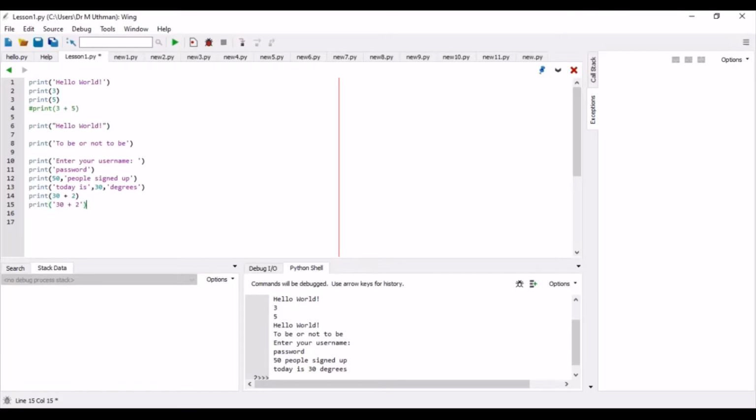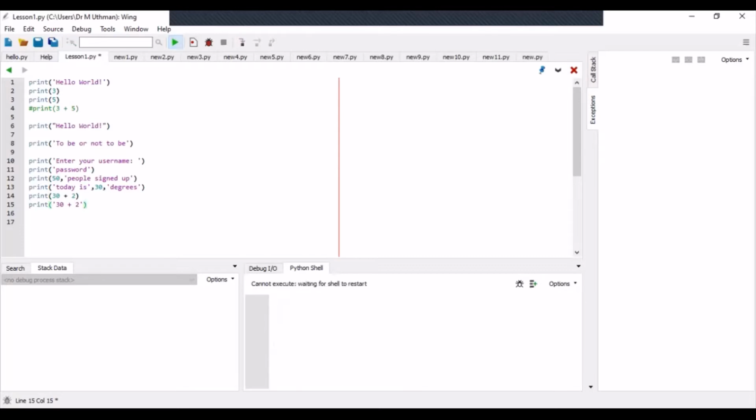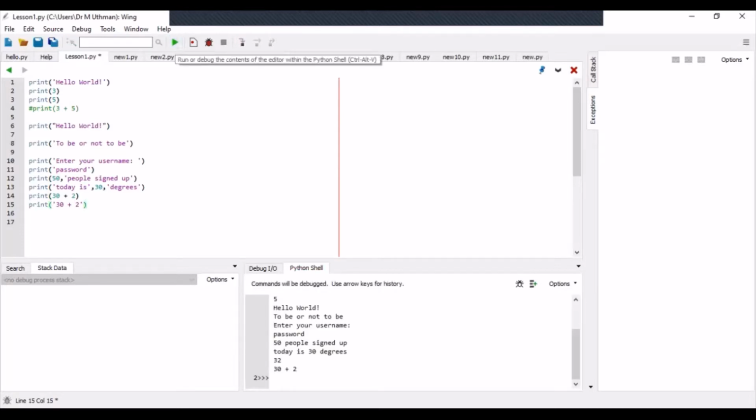These are two different things. 30 plus 2 will give 32, but in a string, 30 plus 2 is just printed as it is. Let's see what happens. So you see you have 32 and then 30 plus 2. Numbers too can become strings as long as you enclose them in quotation marks.